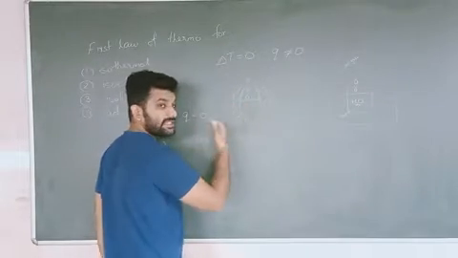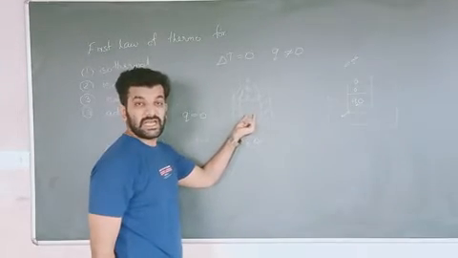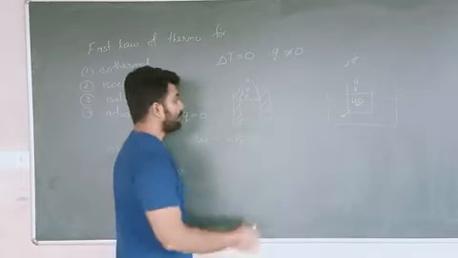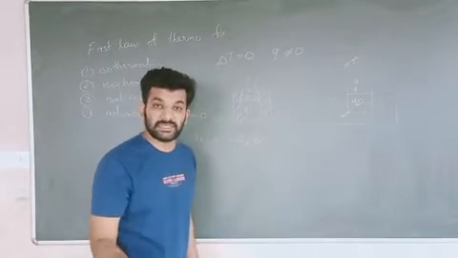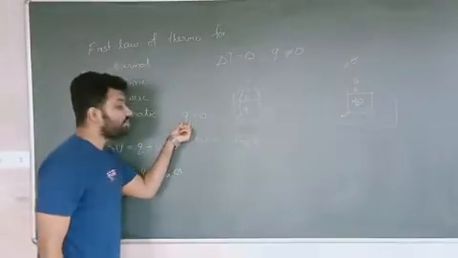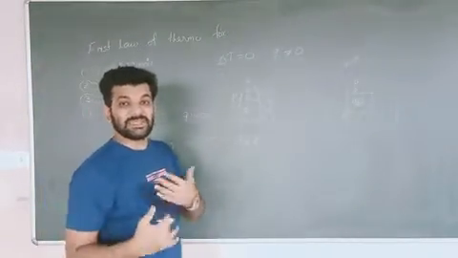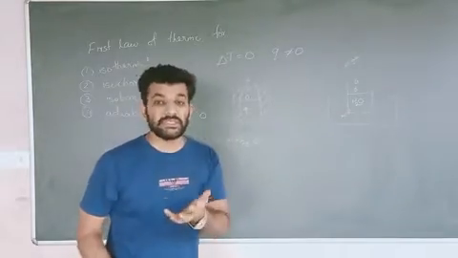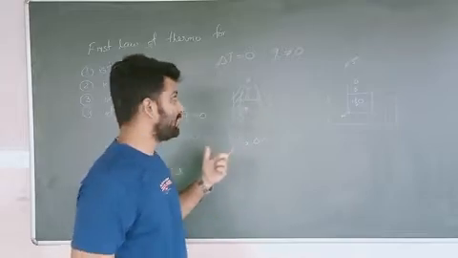There is no exchange of heat between system and surrounding because it is insulated. The temperature of this system will go on increasing, so exchange of heat is not possible, so Q is equal to 0. As the temperature is increasing, there will be change in its internal energy. How? That we will see by representation, you will understand.